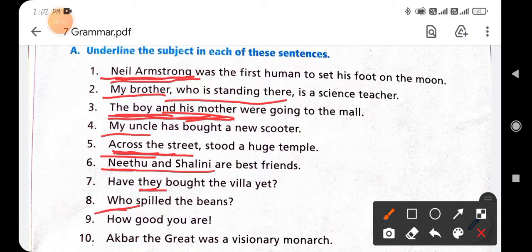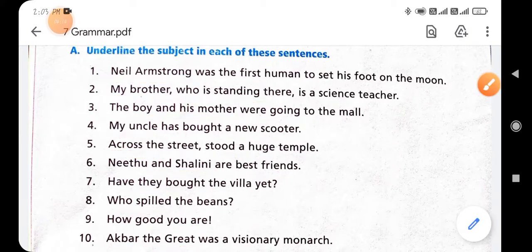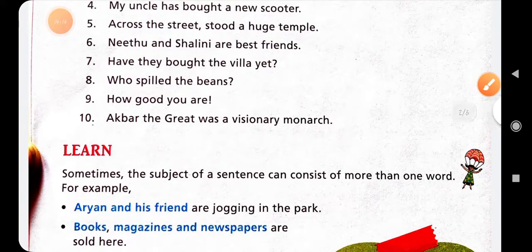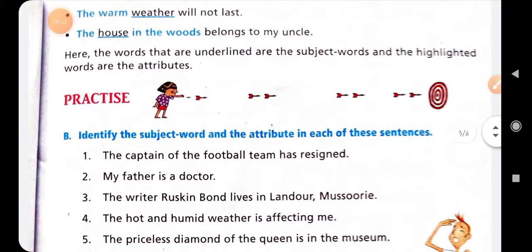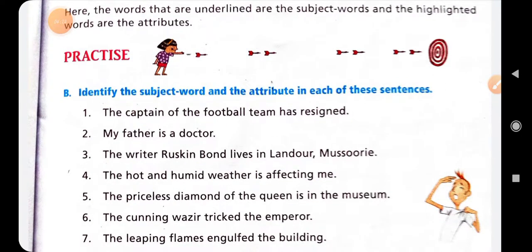Next, you is the subject part of the sentence. And next is Akbar the Great. Akbar the Great is the subject part of the sentence, and was a visionary monarch is the predicate. Clear?